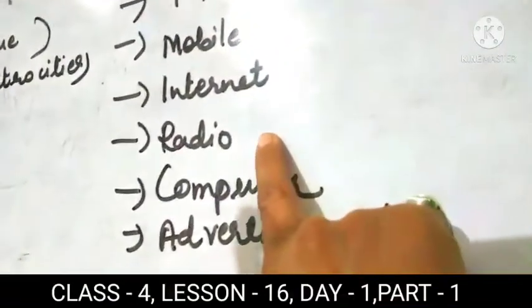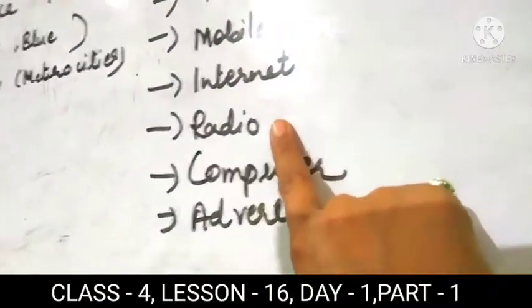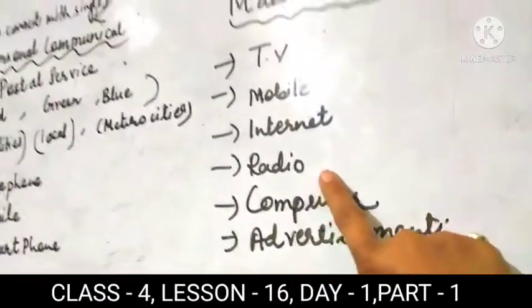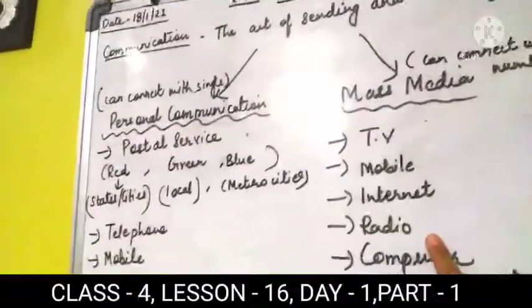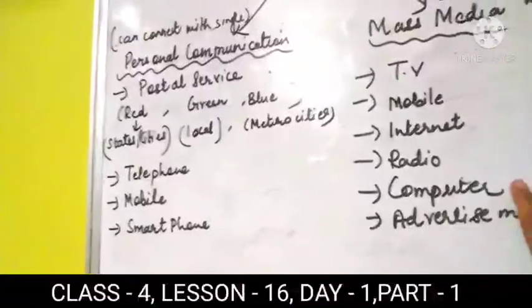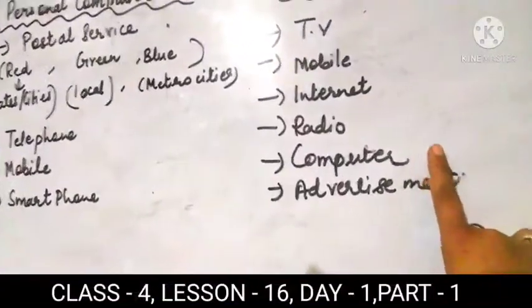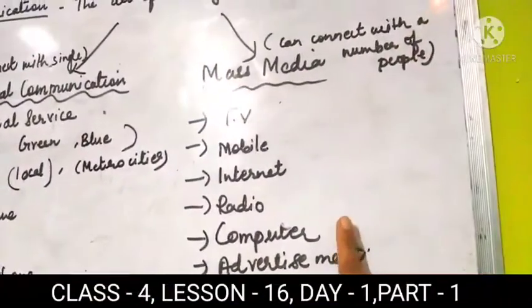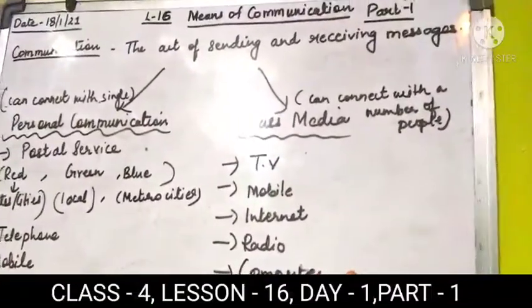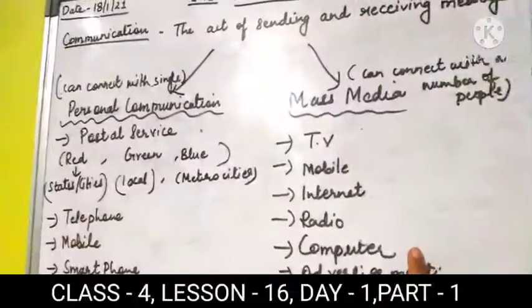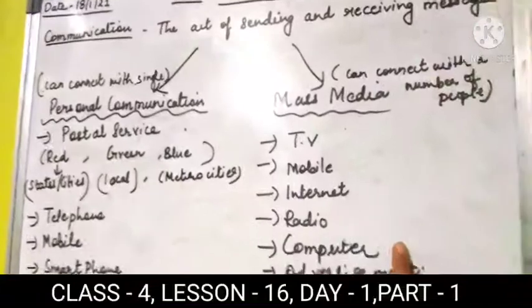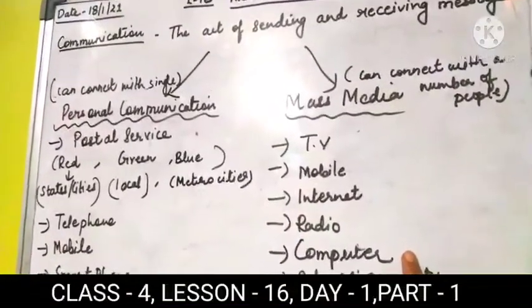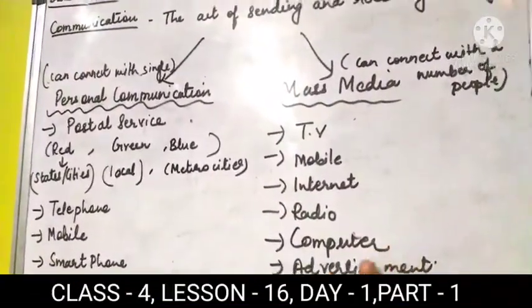Radio, you can't see a person, but you can listen to whatever information or whatever things are happening all over the world through radio. Next, student, computer. By sitting at the computer, you can send an email, you can send an internet message, you can do any ad. So you can convey your message from one person to a number of persons at a time.